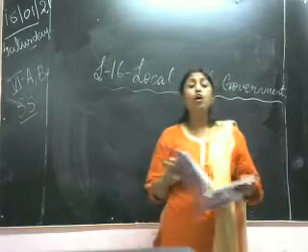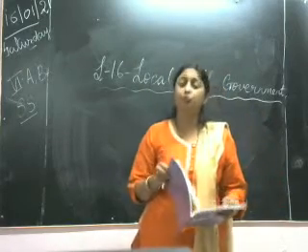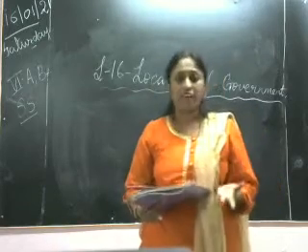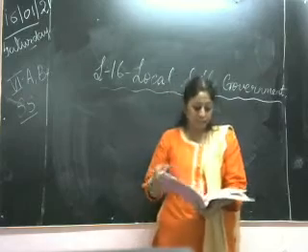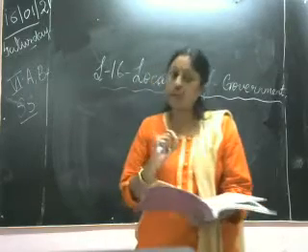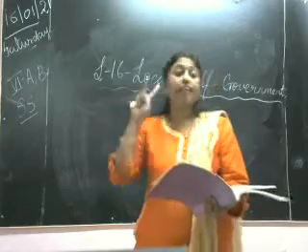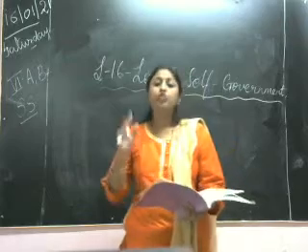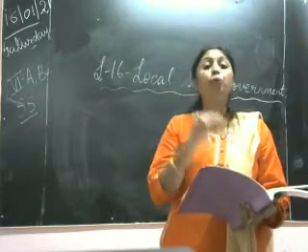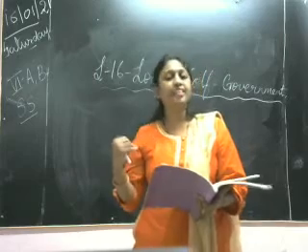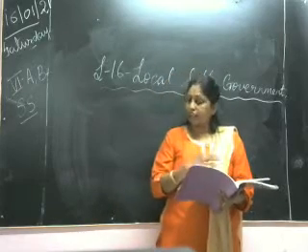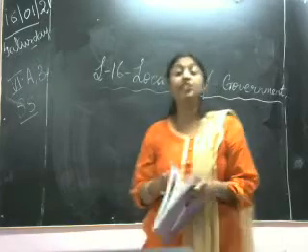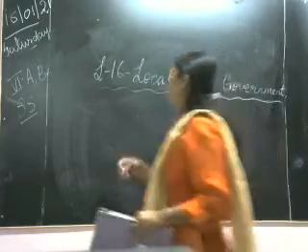Now, local self-government, how does it run? It's in the village level as well as in the city level. How do they run? Now, village also, three types are given. Village, taluka and district. City, there are two, that is municipality and corporation. Clear? So here we will be studying about village level as well as city level. Village level will be starting first and then city level at the last.